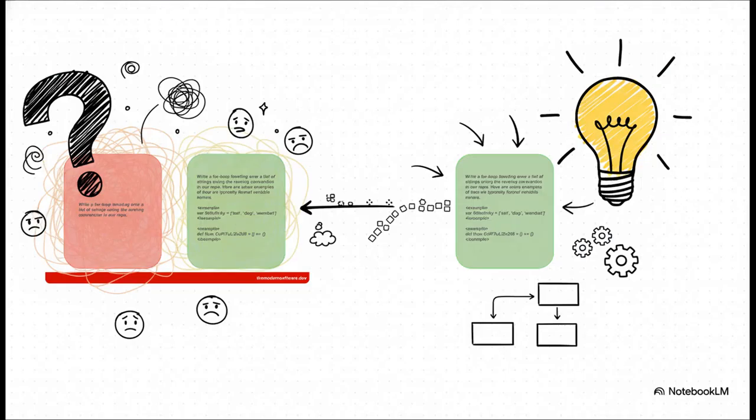Okay, let's see this in action. It makes a huge difference. Look at the left, a pretty vague request. But on the right, we've added just two simple examples. And just like that, boom, the AI instantly gets the pattern it needs to follow. It's the classic show, don't just tell, and I'm telling you, it is a total game changer.